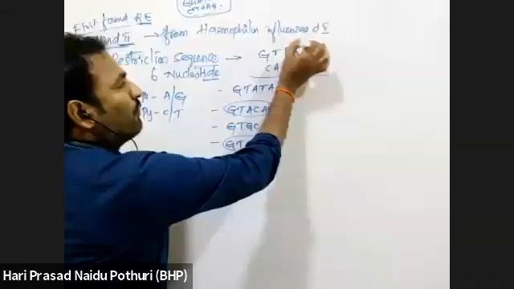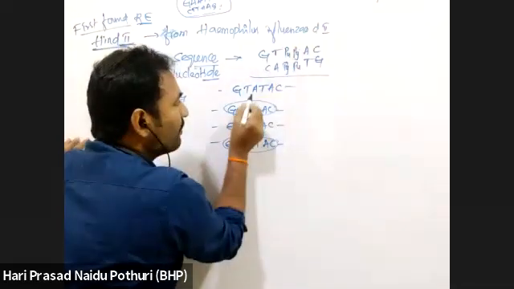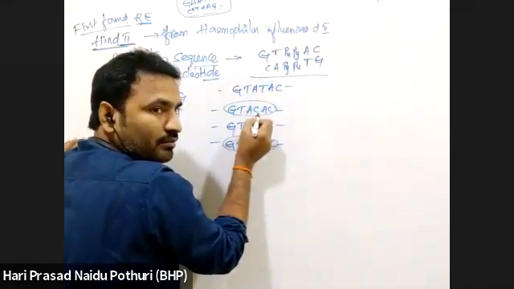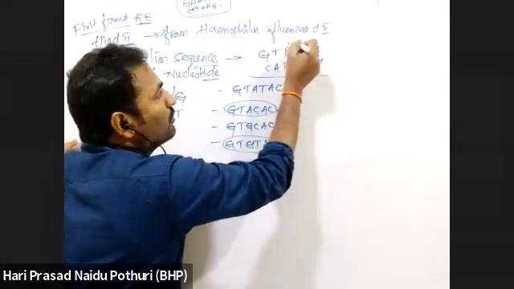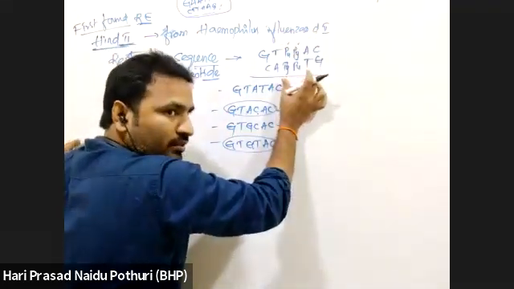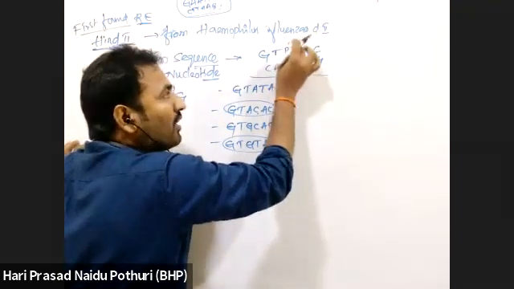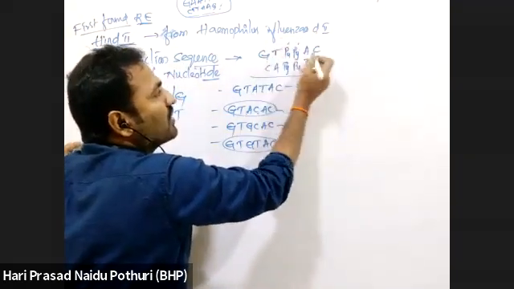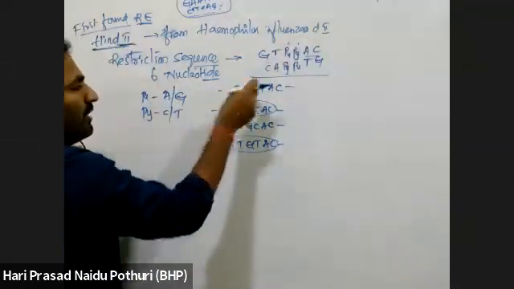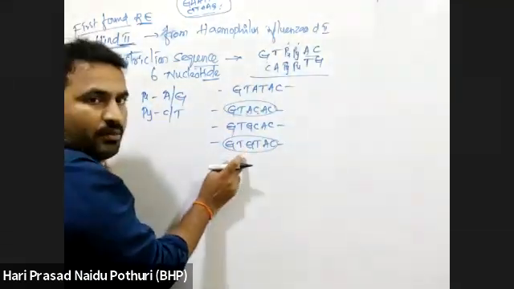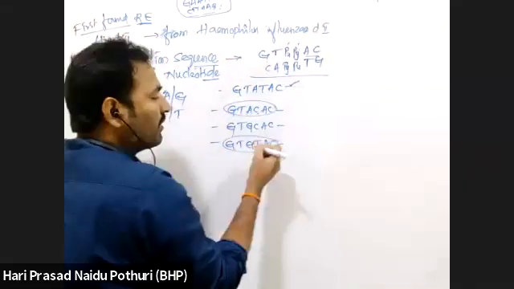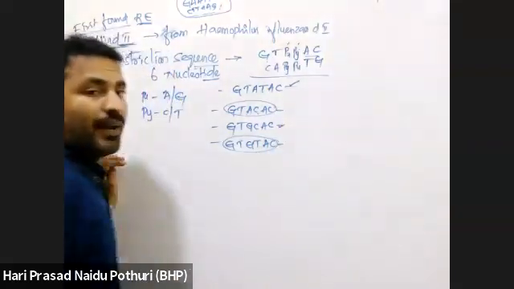Here, a purine followed by pyrimidine. This is a purine followed by pyrimidine. This is also purine followed by pyrimidine. So as two nucleotides, a purine and pyrimidine are there between this GT and AC. If you write that purine pyrimidine sequence, different combinations are possible. This is giving a palindromic sequence, this is giving a palindromic sequence.